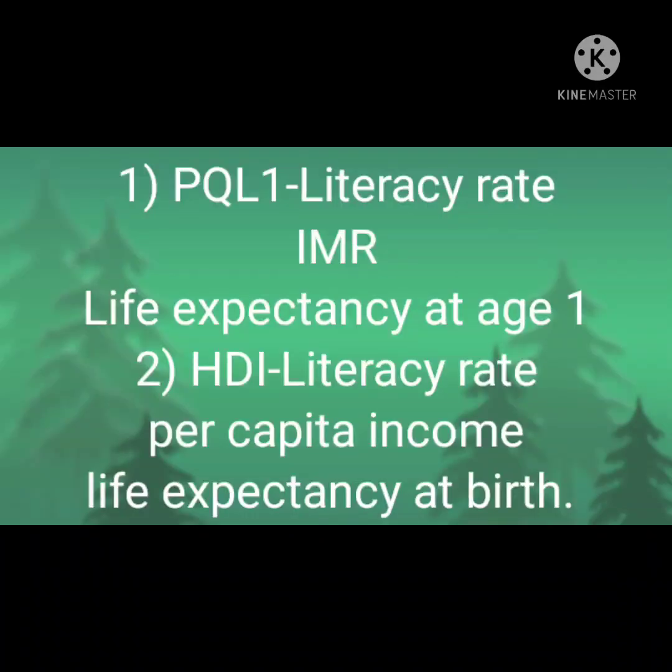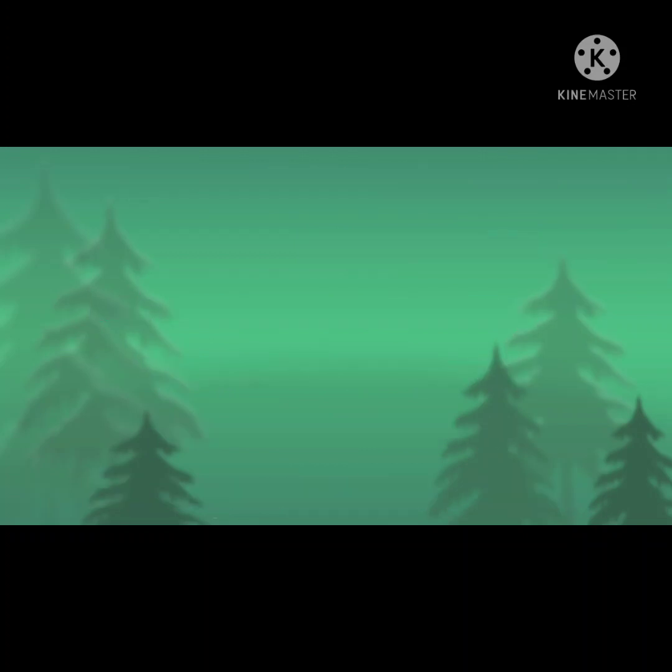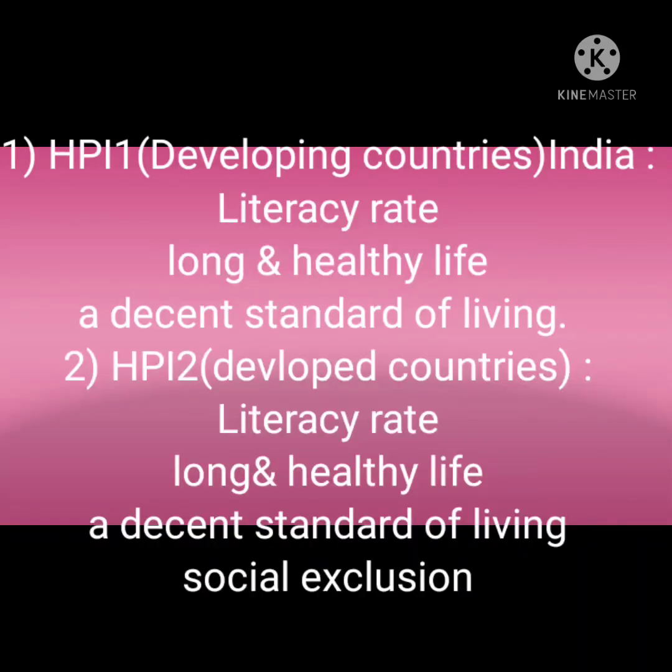The most important part: PQLI includes literacy rate, IMR, and life expectancy at age 1, whereas HDI includes literacy rate, per capita income, and life expectancy at birth. Same as HPI-1 and HPI-2.